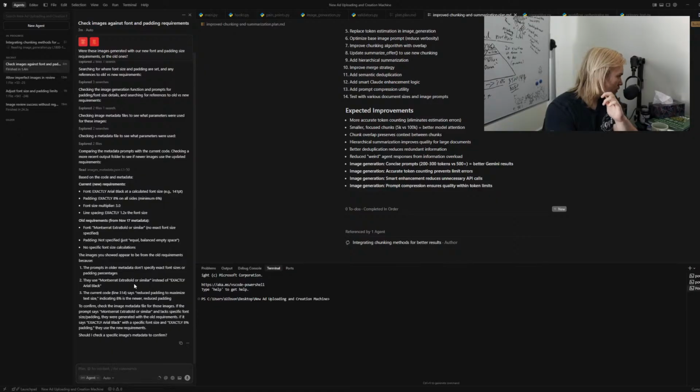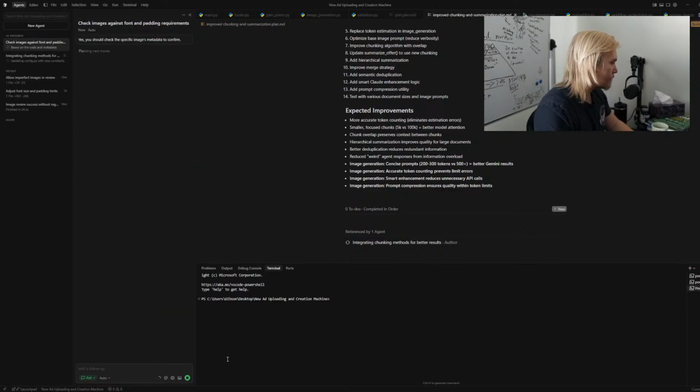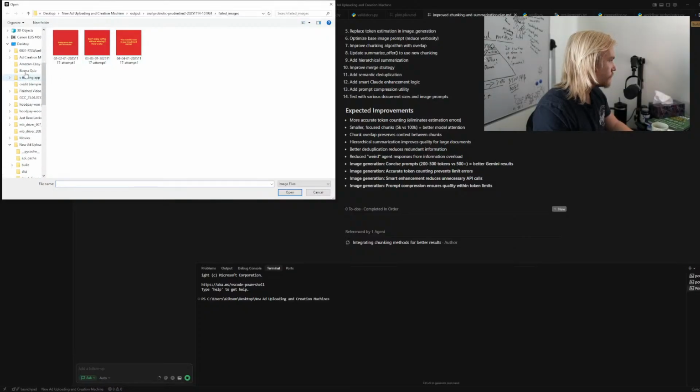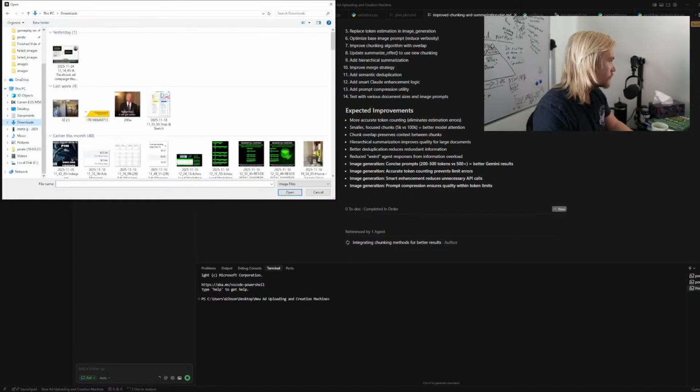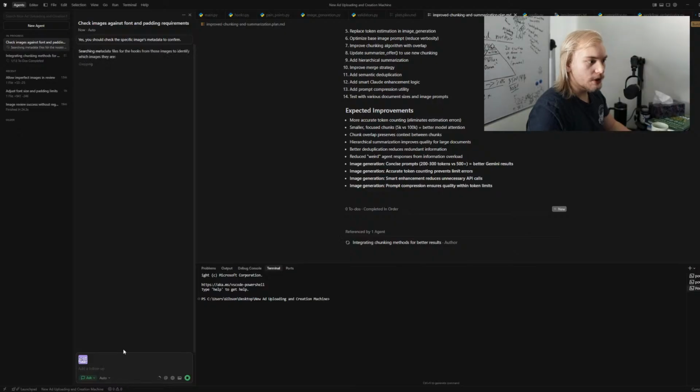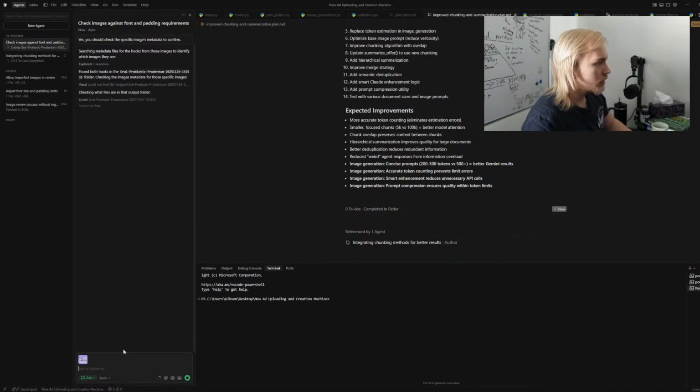Font size multiplier, image, confirm prompt size, exactly area black, specific font size, exactly a padding, just need a requirement. Should I check the specific? Yes, you should check the specific images metadata to confirm. What would be the font size multiple and padding limit exactly in order to get an image that is like this for our image generation?